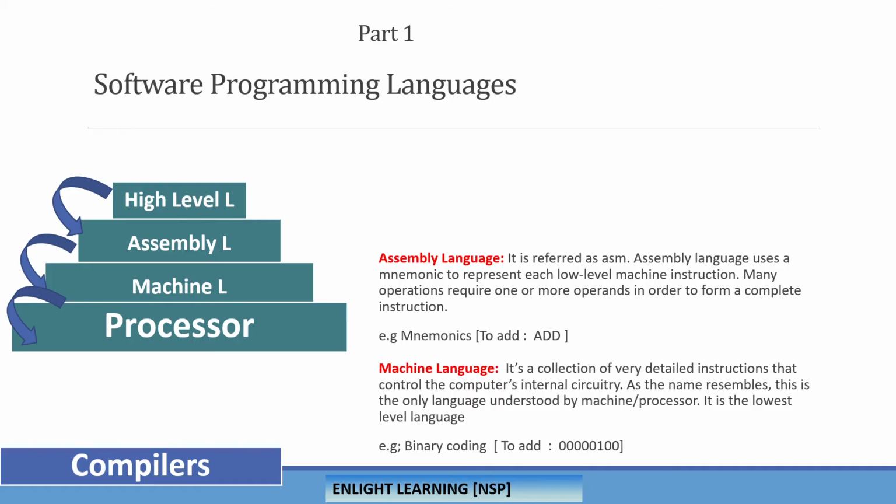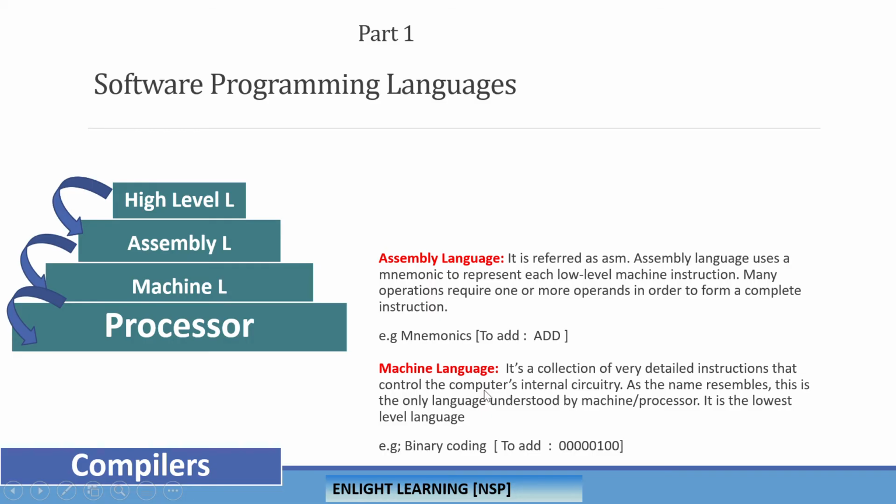Why? Because here you don't have to remember the particular command of zeros and ones to perform an add operation. Here you can just put add. If you want to add a plus b, you can use this command add, which we call a mnemonic. This is better compared to machine language. Of course, it needs a translator or a converter.